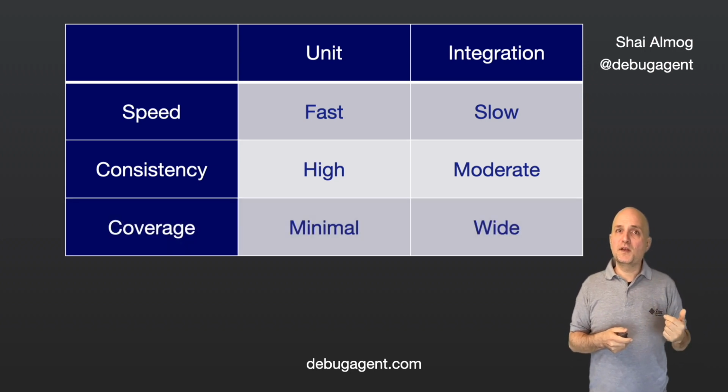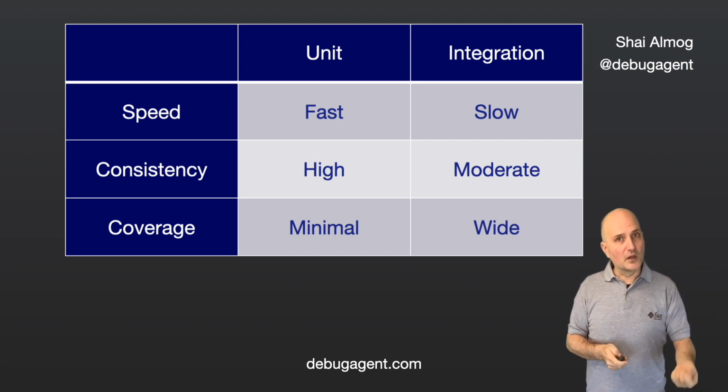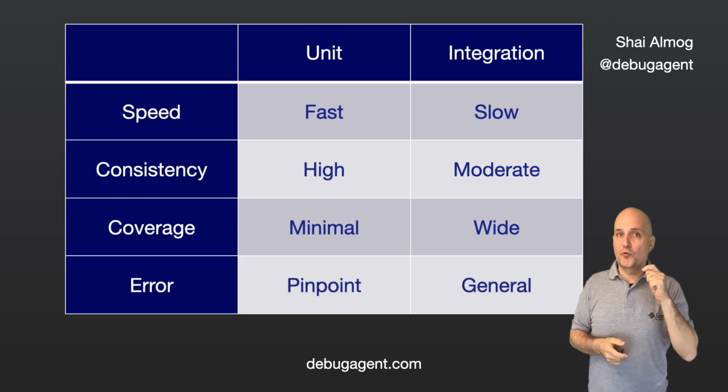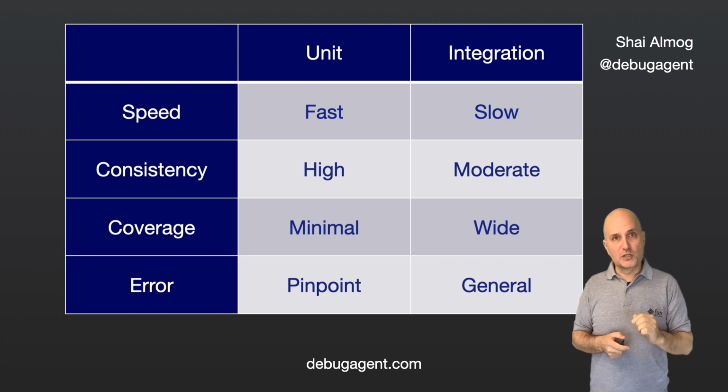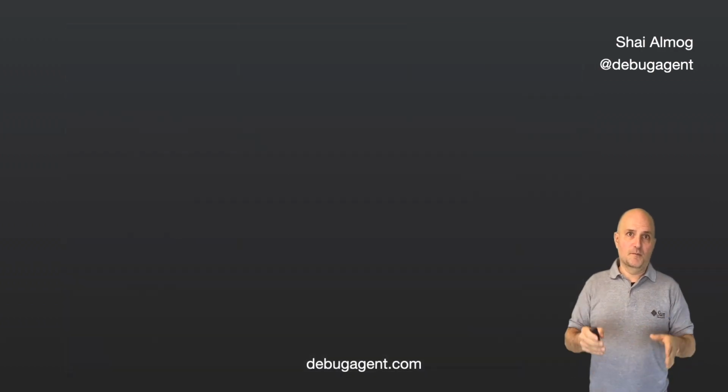The trade-off is that they have narrow coverage by comparison to integration tests. Arguably, they don't test enough. Their error messages are far more readable, which is a killer feature in my opinion. Running them is usually easier as there are fewer dependencies.